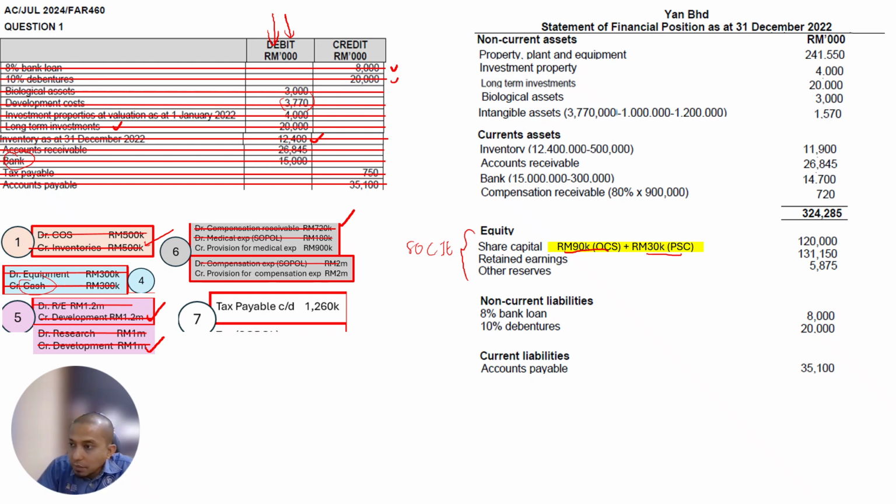Here you see what items haven't been cancelled yet. We have provision for medical expenses and tax payable. The provisions here, I total up both, 2 million and 900,000. If you want to do it one by one, also possible. So that's it. It should be balanced here, and it is done.